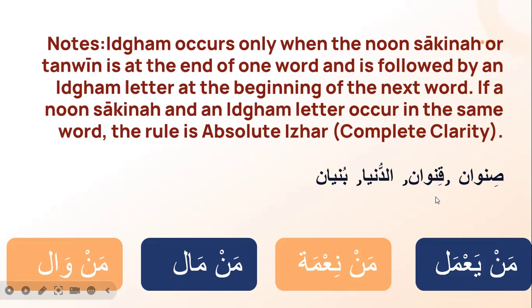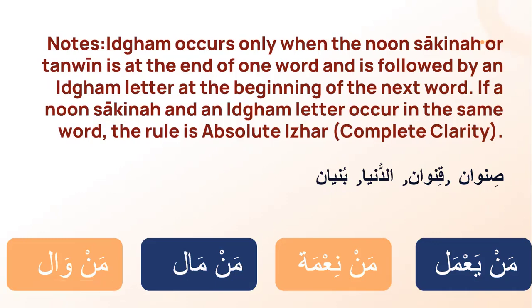The rule of izhar. Like صنوان, قنوان, الدنيا, بنيان. Here in the word صنوان, there is a nun sakina, and after that there is a waw. So the waw here is a letter of idgham. So what is the point here? The point is sunwan, kunwan, dunya, bunyan. All of them have nun sakina and the letter of idgham in one word, and this is not idgham.